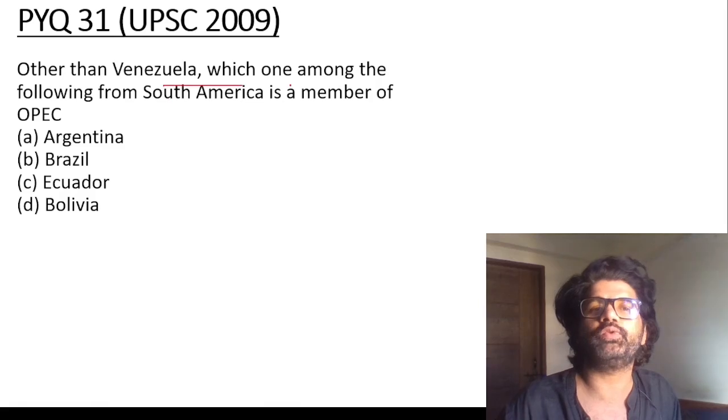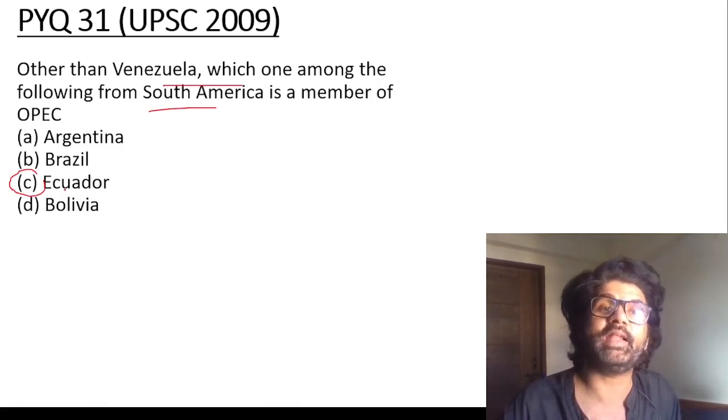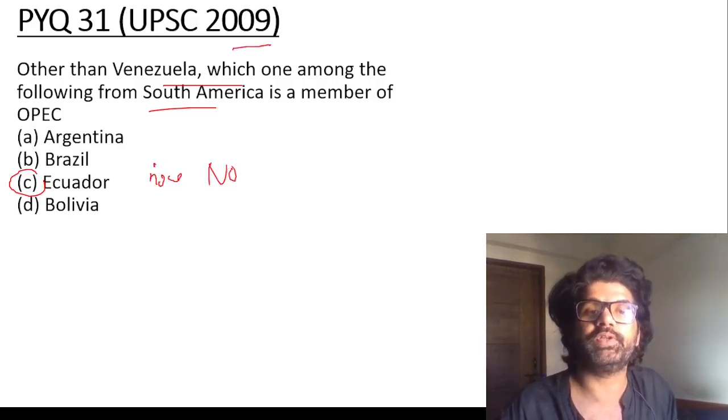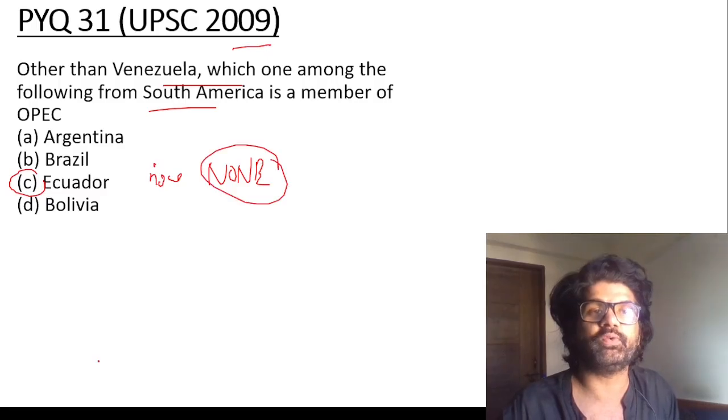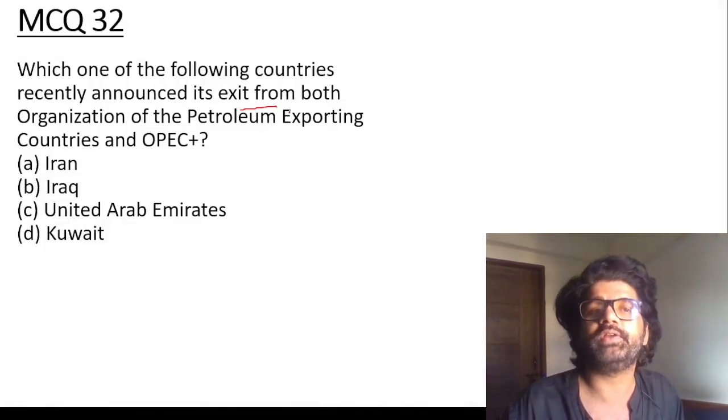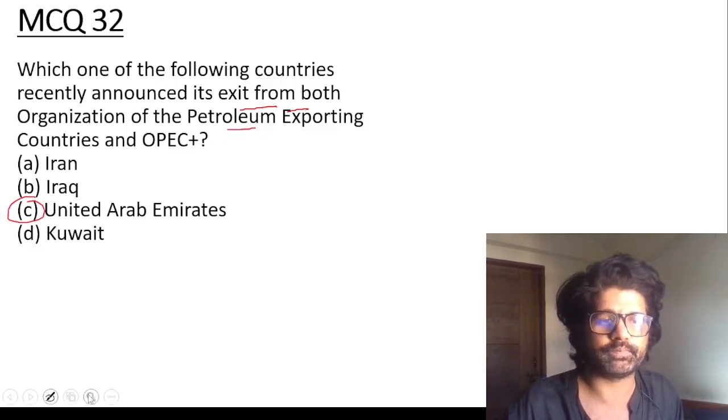PYQ 31: other than Venezuela, which one among the following from South America is a member of OPEC? At that time in 2009, C was the answer. Now, none of them is a member. Guys, grow up. Which of the following countries has recently announced to exit from both OPEC and OPEC Plus? That is UAE.